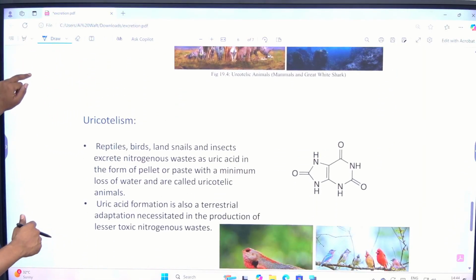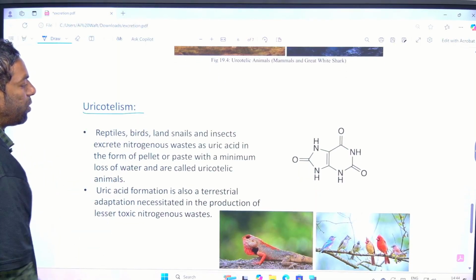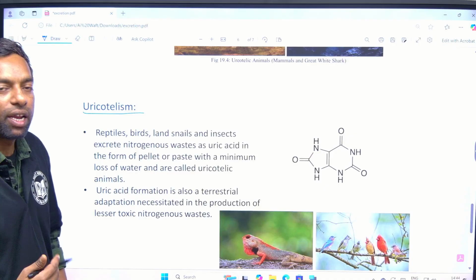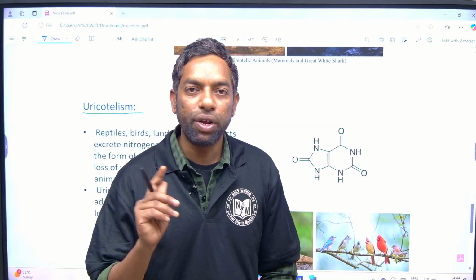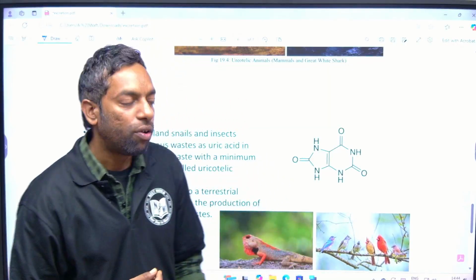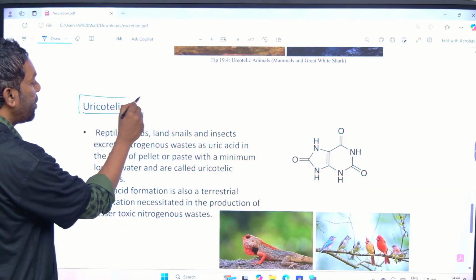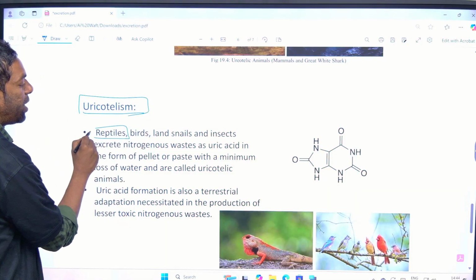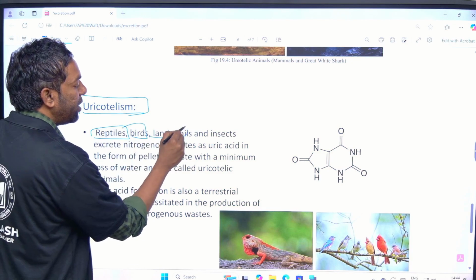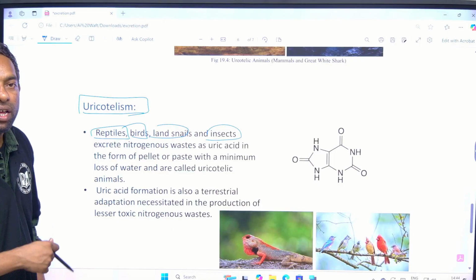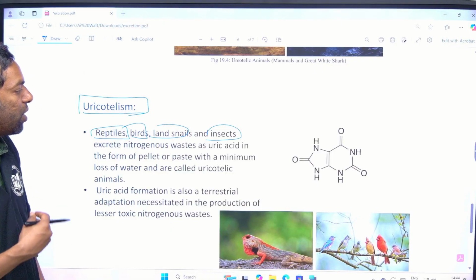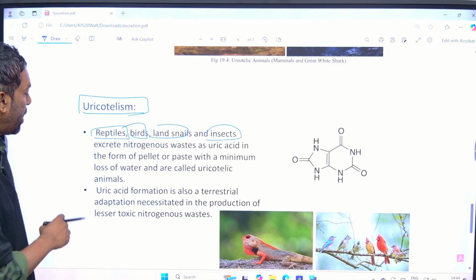Next, uricotelism. The animals which eliminate uric acid we can call uricotelic, especially reptiles, birds, land snails and insects. These four kinds eliminate uric acid as their waste product.